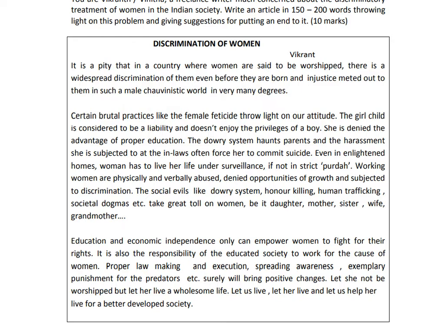Then after that, the next paragraph, it will be elaboration of that idea, what you have spoken there in the opening paragraph or in the opening statement. Then after that, the last paragraph, you can see here, education and economic independence only can empower women. So give the solution to that. You are finding out the solution. You are suggesting that. So your suggestions or your solution can be at the end, in the concluding paragraph. Okay. So let's see some more examples of this.